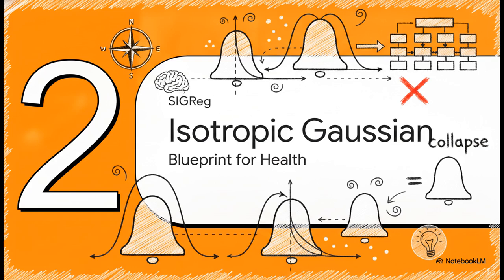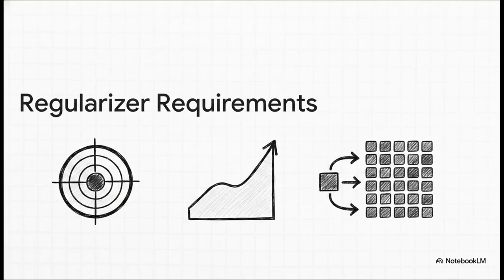Moving on to Section 2, Target, the isotropic Gaussian. This is our blueprint for a healthy model. You see, we can't just yell at a model and say, "Hey, don't collapse." We have to give it a specific mathematical blueprint. And for a regularizer to actually do its job in the training loop, it needs 3 non-negotiable engineering properties.